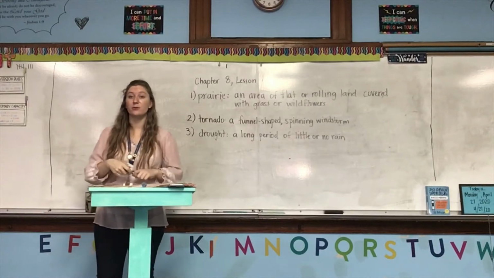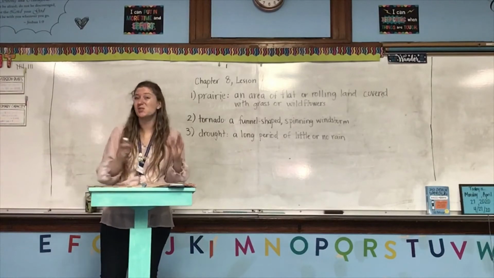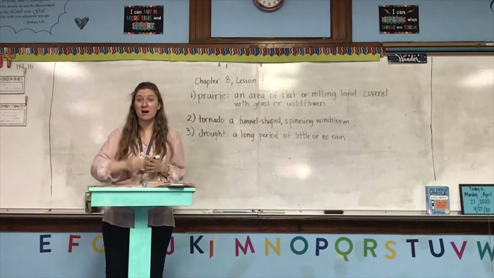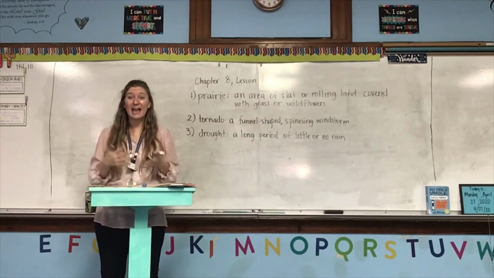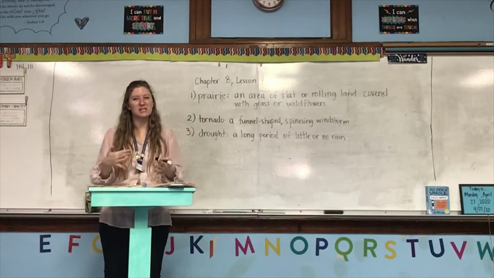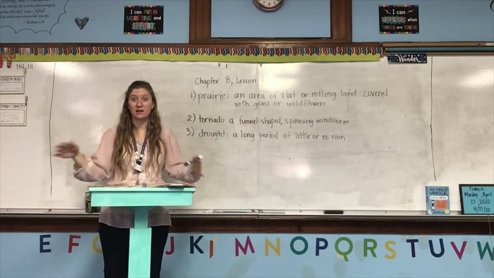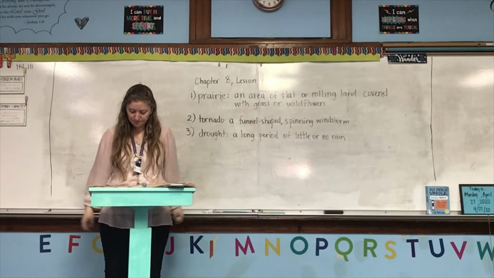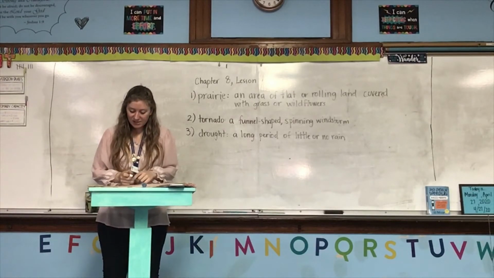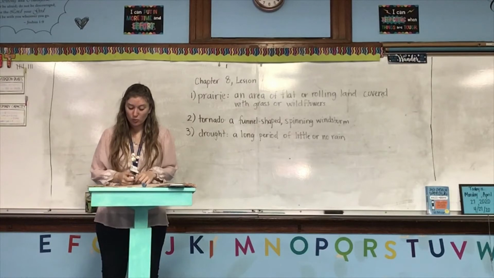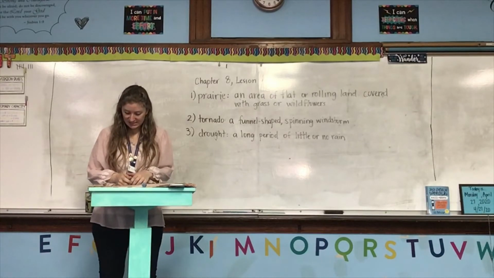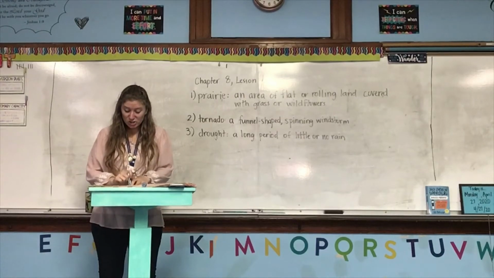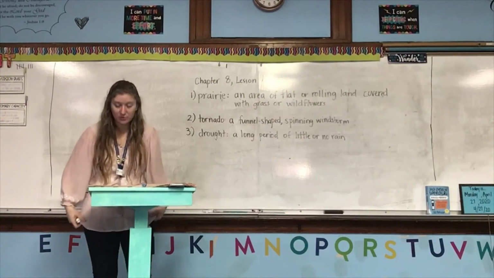It doesn't even mean a few weeks. It doesn't even mean just 1 month. A drought would happen with little or no rain over months and months and months. And even in some places, mostly not in the United States, but in places in other countries, even for years, droughts can continue. In the 1930s, the southern Great Plains had the worst drought in the history of the United States. For nearly 10 years, there was too little rain for farmers to grow crops there.